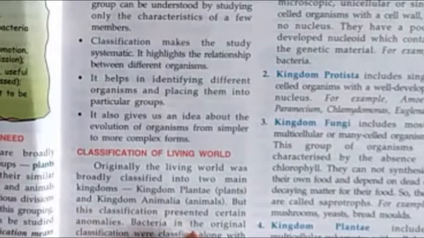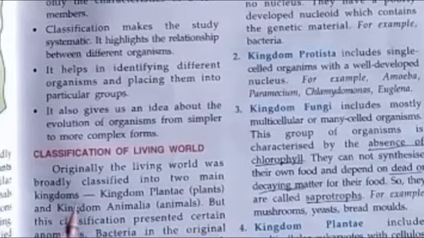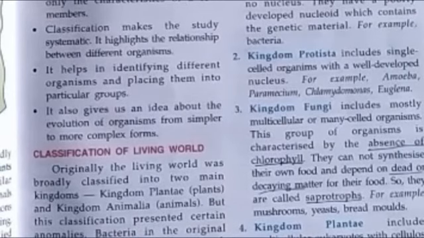Now coming to the classification of the living world. The living world was broadly classified into two major kingdoms, animal kingdom and plant kingdom. Animal kingdom is known as kingdom Animalia, and plant kingdom is known as kingdom Plantae. Now there is a little bit of confusion about these two broad categories. Why is there a confusion? Because a few of the living organisms contain both the characteristics of plants and animals.